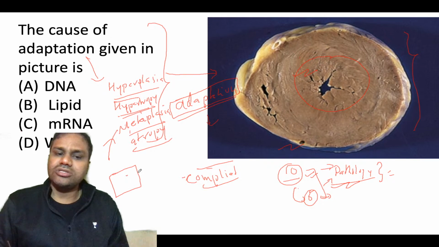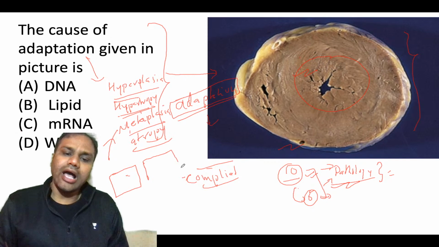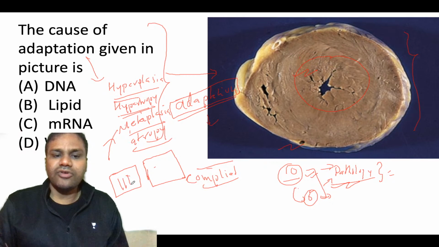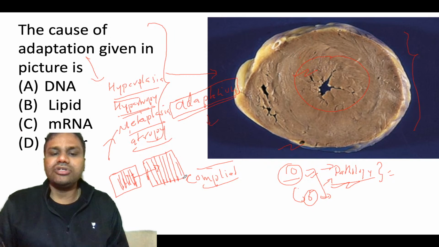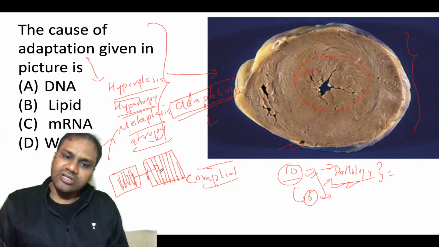So this is a structure which needs to undergo hypertrophy. How will this structure undergo hypertrophy? Suppose here we have the cytoskeleton. This cytoskeleton needs to be increased. And for increasing the cytoskeleton, what do you need to do?